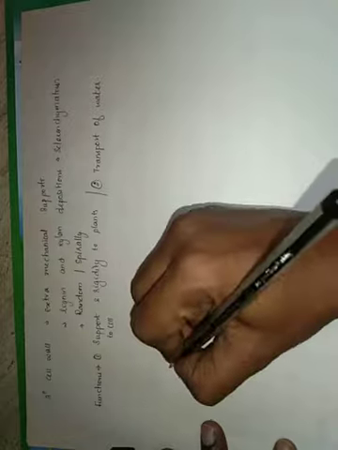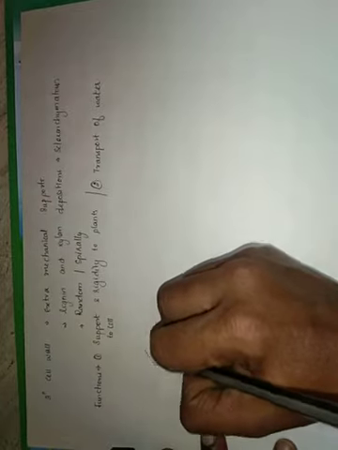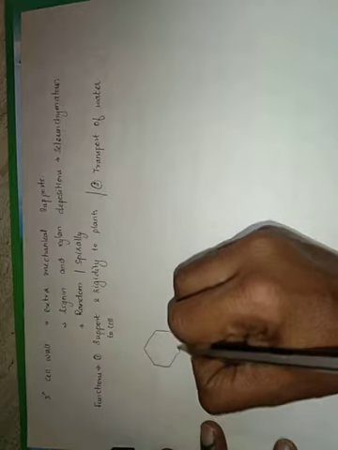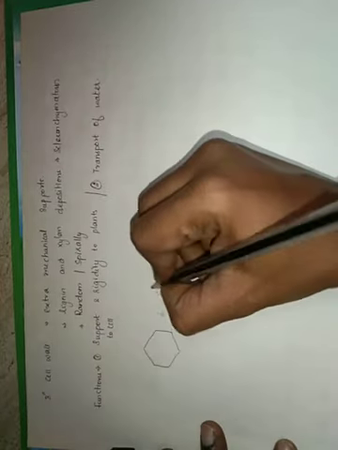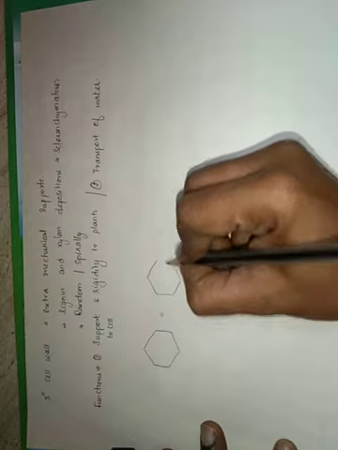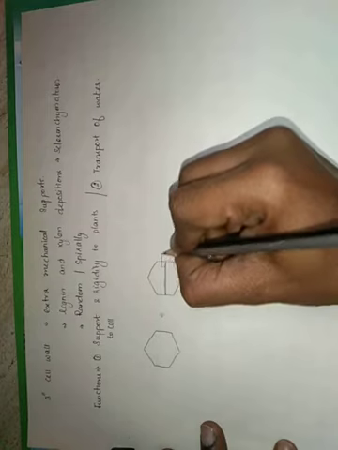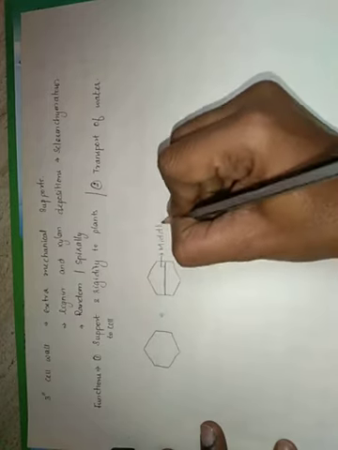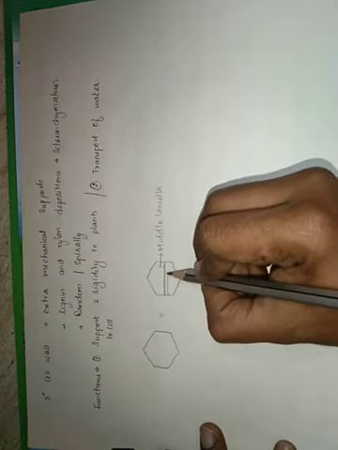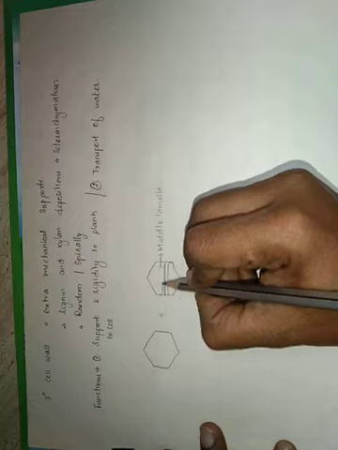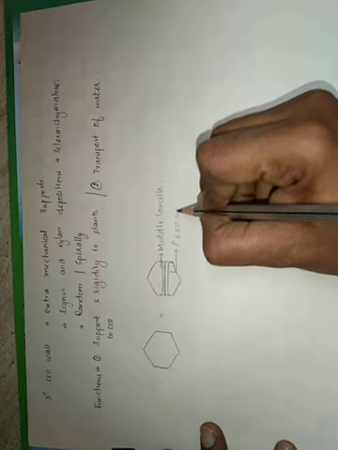So if this is a cell, and we have seen plant cells when they are divided into two, the first formed structure is going to be the middle lamella. So this is the middle lamella that is formed first, and on the middle lamella the primary cell wall gets deposited. Once the primary cell wall is deposited, these two cells are going to act as individual cells.